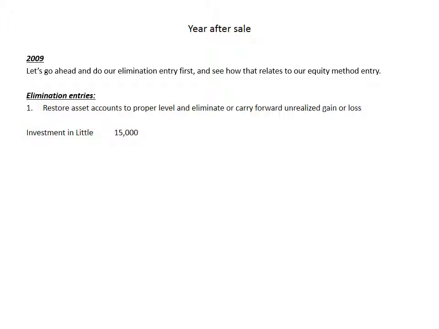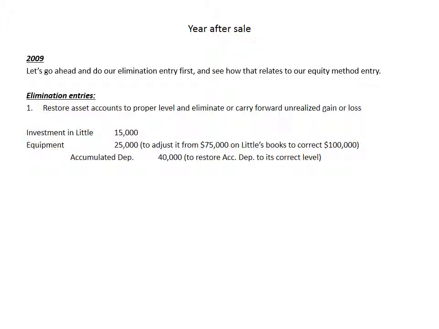None of that was realized, so we're carrying forward a $15,000 unrealized gain. So we have to reduce or debit the investment in Little account. We again have to adjust the equipment account. It's sitting on Little's books at $75,000. The correct value is $100,000. And finally, the accumulated depreciation. Again, we need to restore that to its correct level. Put that $40,000 back on the balance sheet.